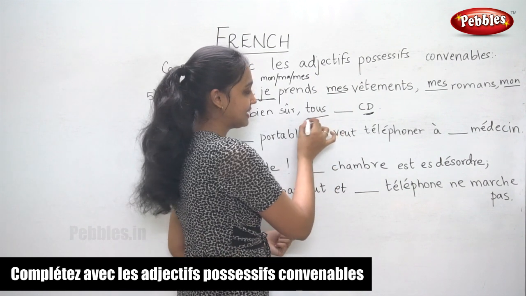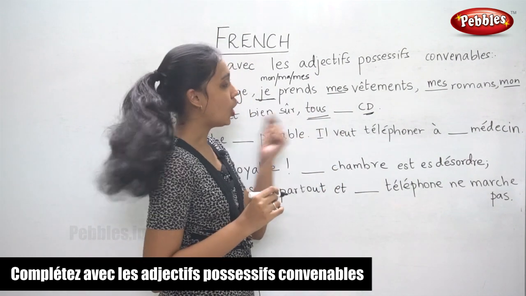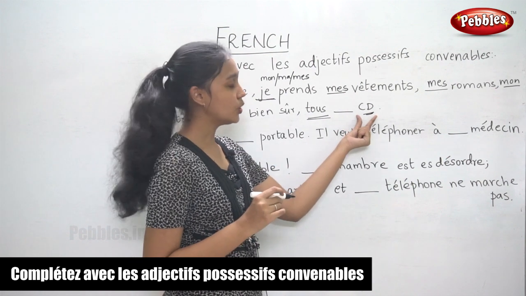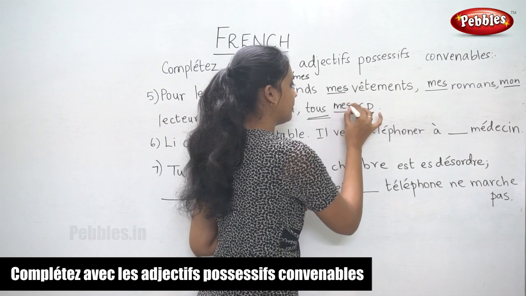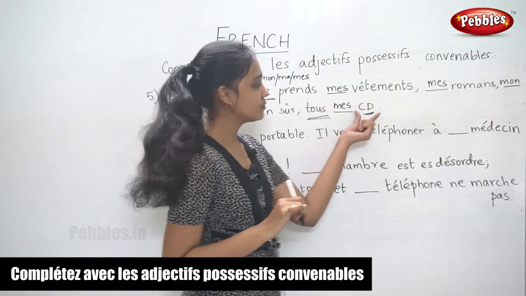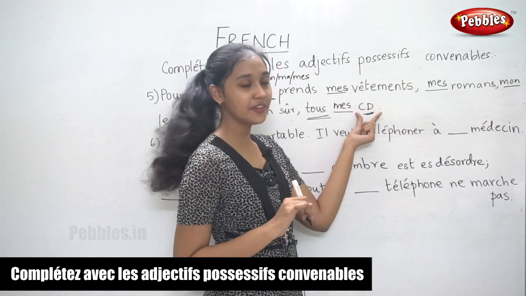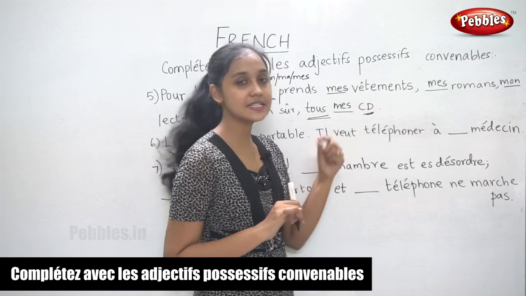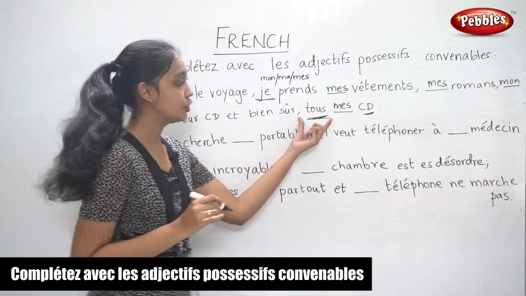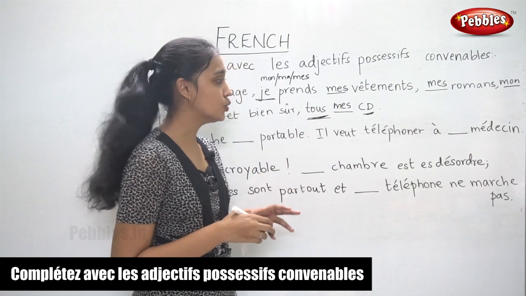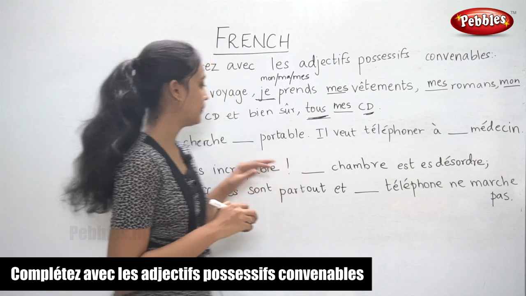The clue for that is tous, all the CD. So it is in the plural form, so again we write mes. Okay, now CD is actually an abbreviated form, so we won't know whether it is singular or plural. But this word here, tous, gives us a clue that it is in the plural form.